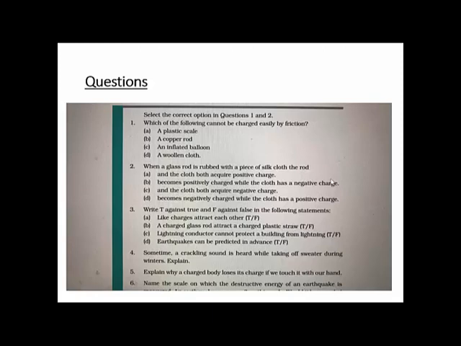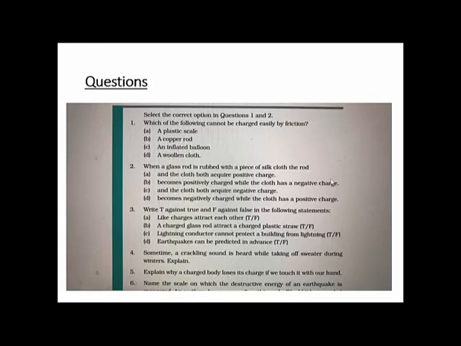Ma'am, when we take out the sweater, the material of the sweater and our body get rubbed with each other, which produces friction, and due to the friction, the woolen sweater gets charged, which produces the crackling sound. Very good. That is the exact reason. If you're just wearing it and standing, nothing will happen. But when you're rubbing your sweater against your body, friction takes place, and because of the friction these charges get rubbed against each other. Any two charges coming in contact with each other will produce some kind of crackling sound.